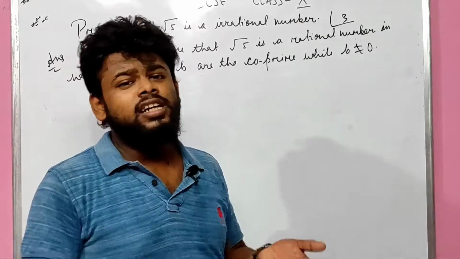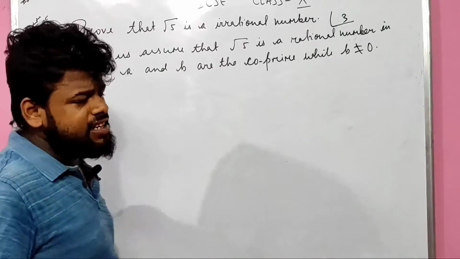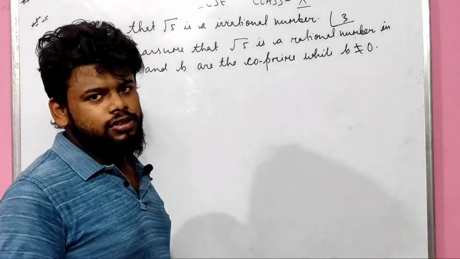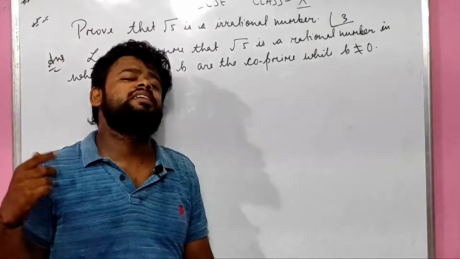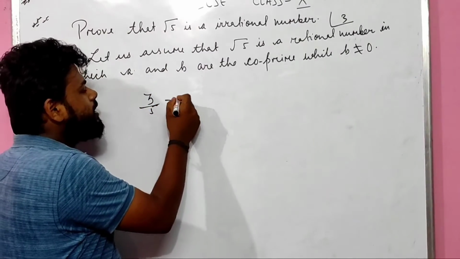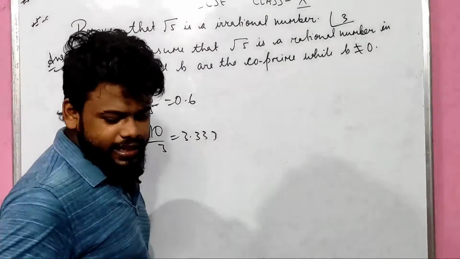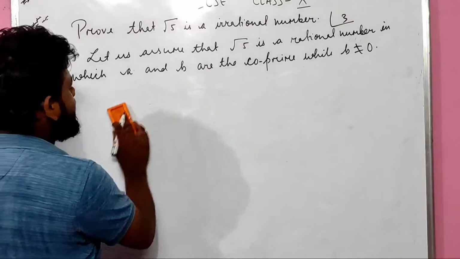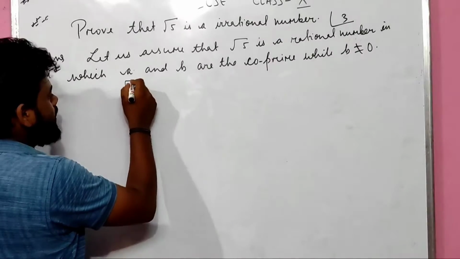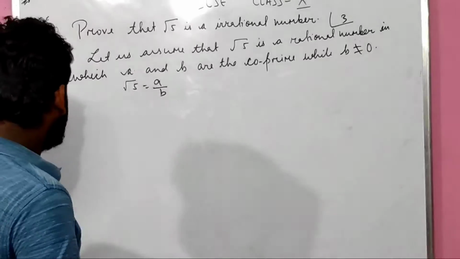A rational number is a number which can be written in the form of a upon b or p upon q, in which q is not equal to 0. Is it clear to all children? Or else, you also know a rational number is terminating as well as repeating. Terminating का मतलब होता है, for example 3 upon 5 कट जाता है; repeating, 10 upon 3 is 3.33333, is a rational number. So even I can write in this way that root 5 is a rational number which can be written in the form of a upon b. So root 5 equals a upon b. Can I write it down? Yes children.